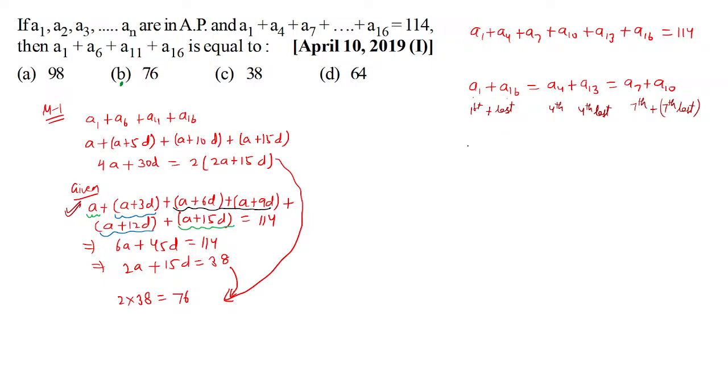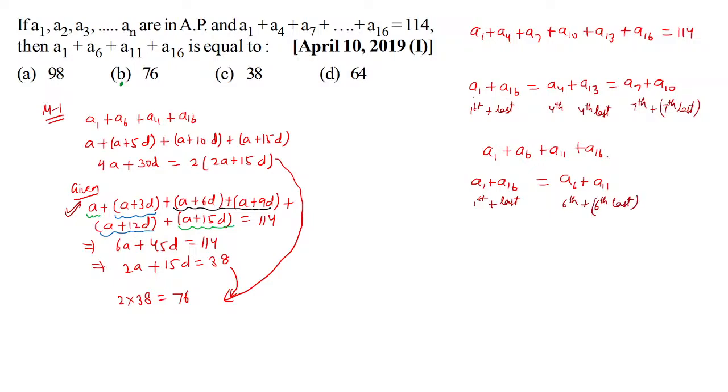Similarly, if you think, what do we want? We want A1 plus A6 plus A11 plus A16. So A1 plus A16 is the same as A6 plus A11. How? The first term plus last term is the same as the sixth term plus sixth last term.